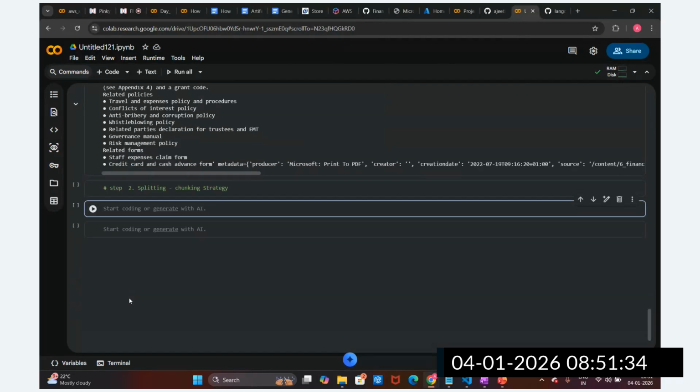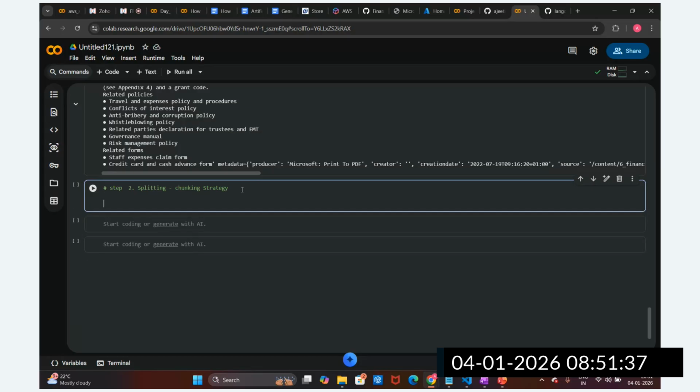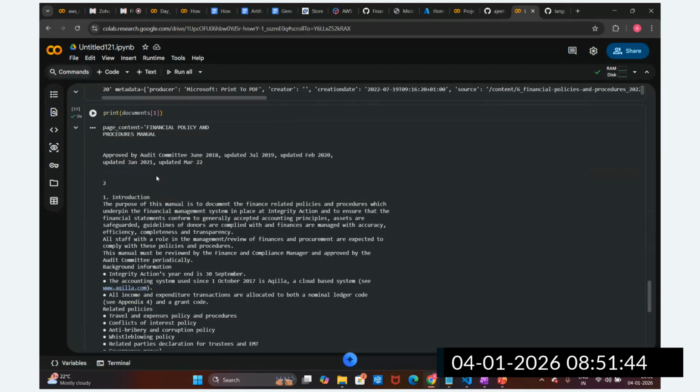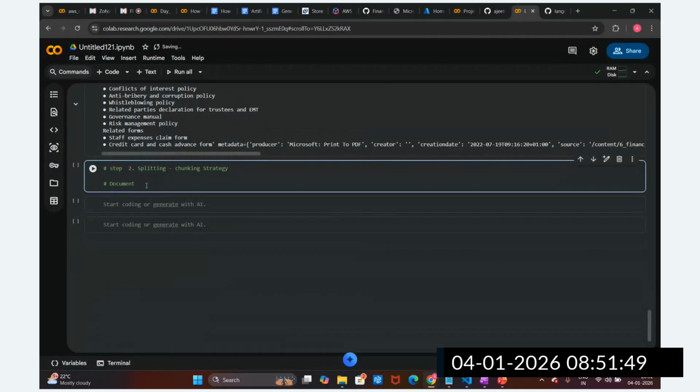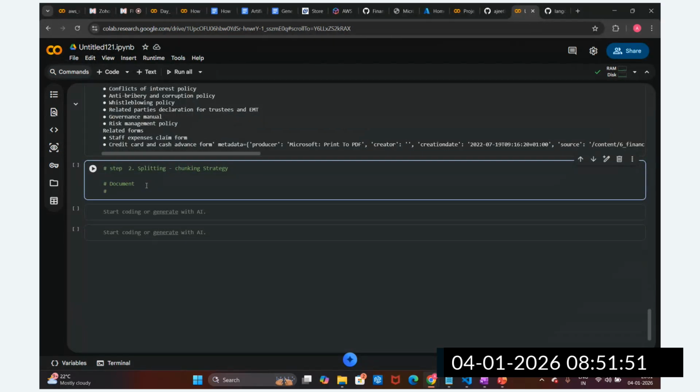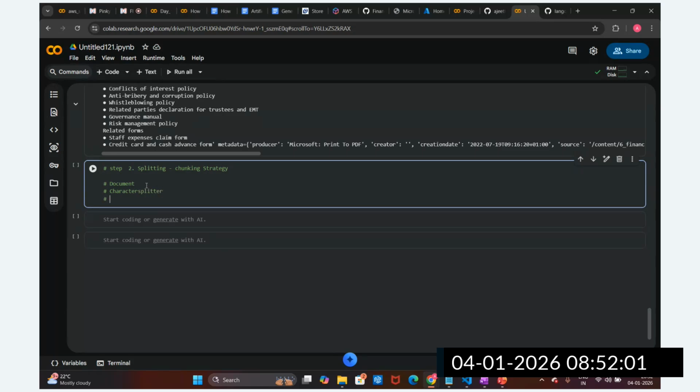There are multiple chunking strategies. Let's suppose I want to keep one document as one chunk. This is the one document, so I can keep this as document level chunking, or I can keep this as character level or text level chunking. A character splitter is there, then a recursive character splitter is there.